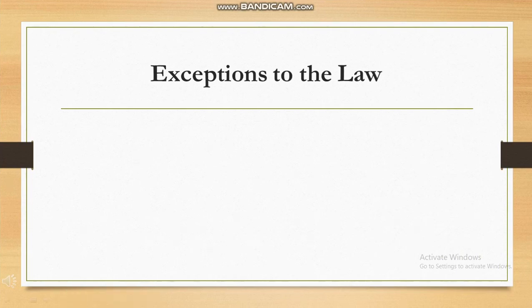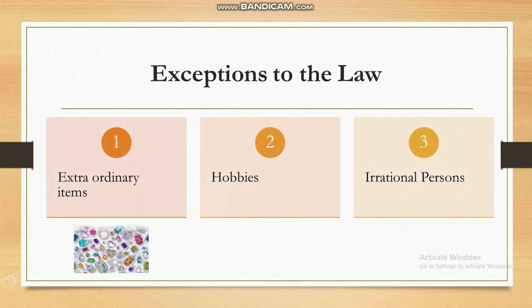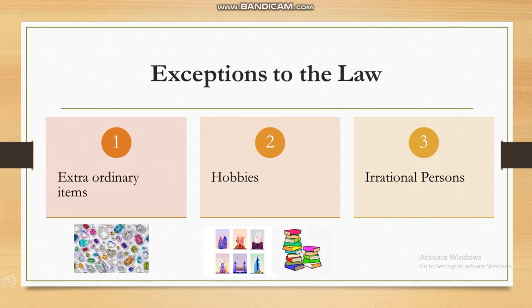The exceptions of the law of DMU are the conditions in which the law does not apply. The conditions are as follows. If commodities like diamonds, gold are purchased, the law of DMU does not apply. The law is applicable only to ordinary items, not extraordinary items. The law of DMU is violated in case of hobbies of an individual, such as stamp collection, collecting books and coins, as an individual derives more and more satisfaction from each additional purchase.